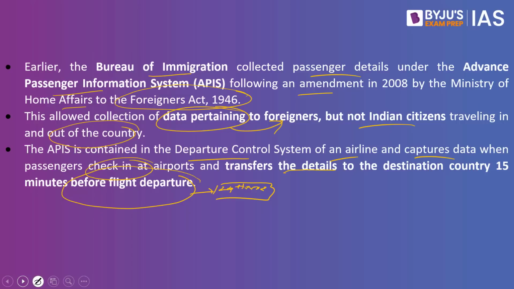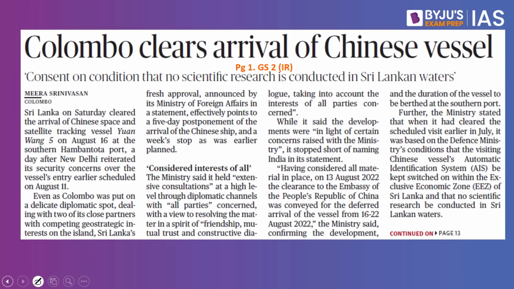Now let's look into the next article. This article says Colombo clears arrival of Chinese vessel. Let us try and understand what this article is all about. Sri Lanka has cleared the arrival of Chinese space and satellite tracking vessel Yuan Wang 5 at the southern Hambantota port. So there are two aspects to it.